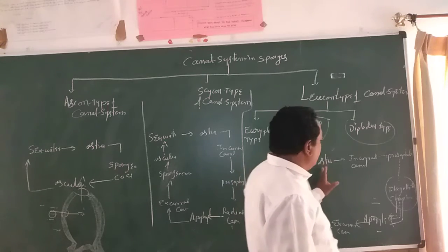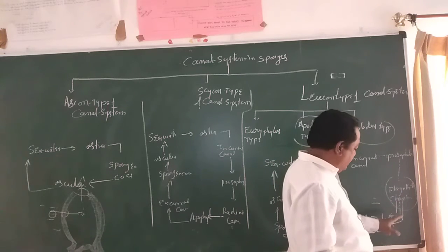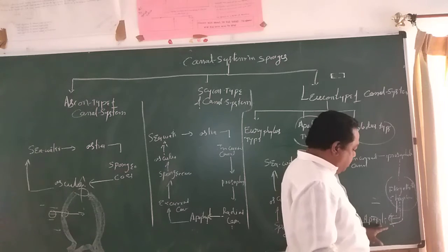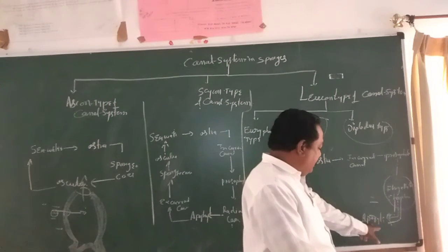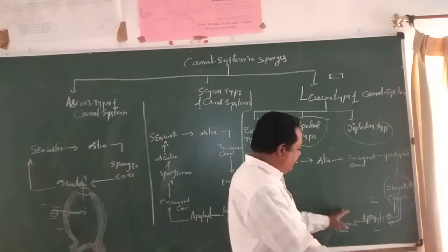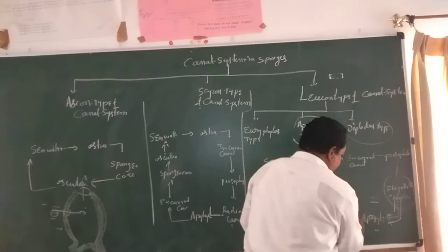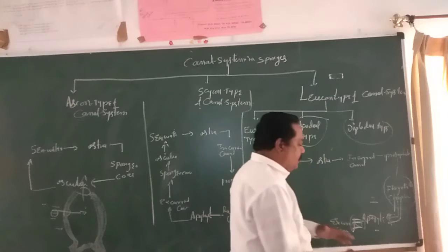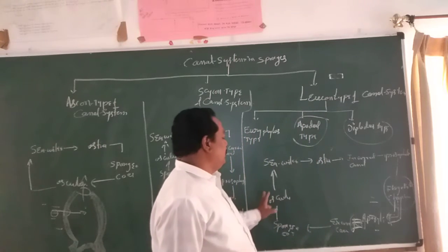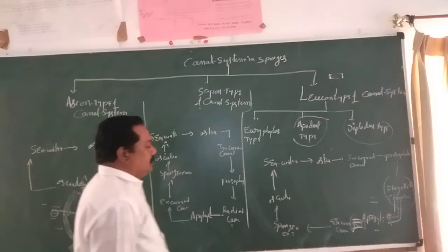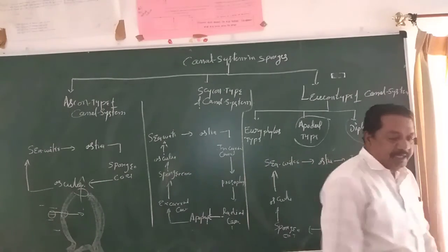Now listen here. Sea water, ostia, incurrent canal, prosopyle. Flagellated chambers communicate to the apopyle through a tube. This apopyle also communicates to the external canal through a further tube. The communication is very complex. The external canals communicate to the spongocoel, the spongocoel communicates to the osculum, and through the osculum water exits outside of the animal body.